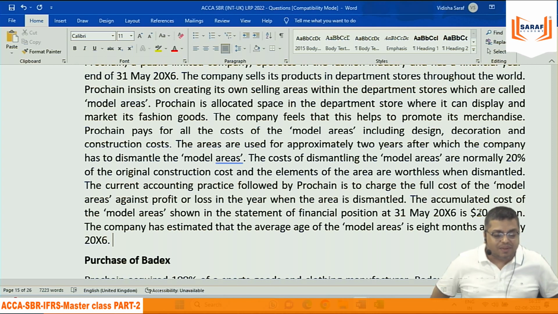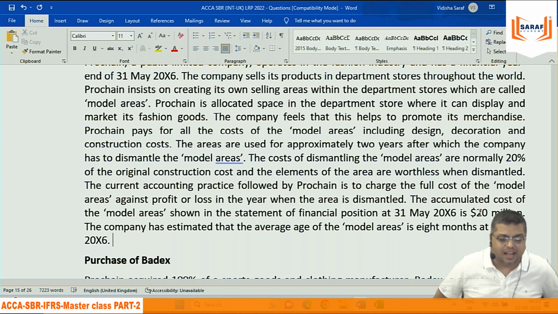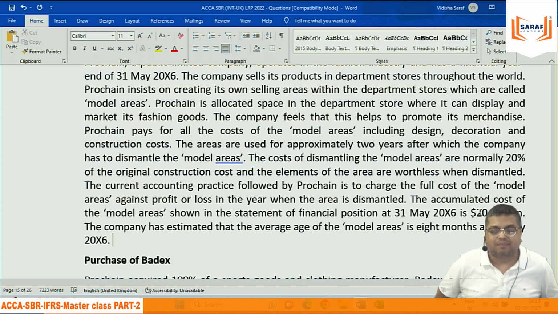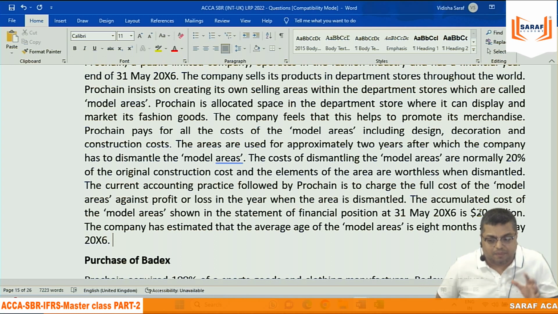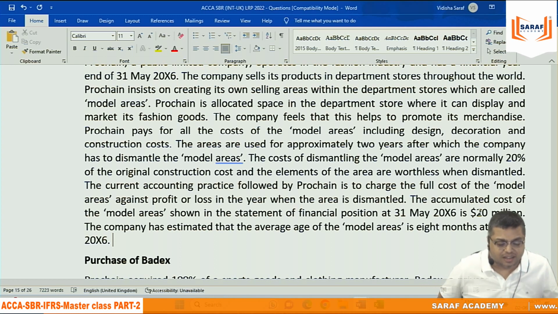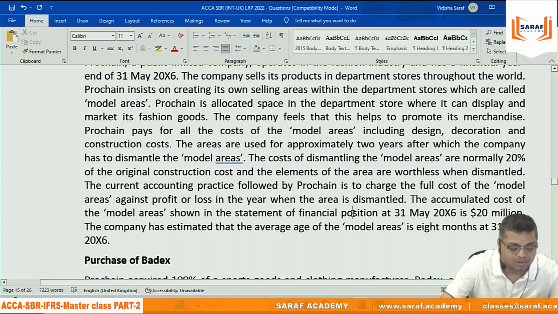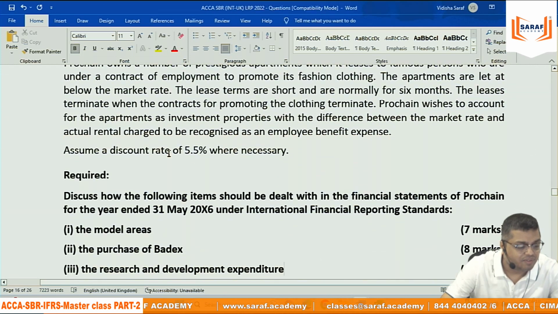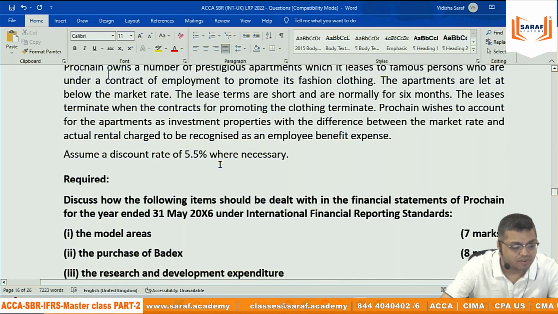Yes. 20 million is the cost, plus 20% of 20 million gives 24. The 24 has a life of 24 months. Out of that, in the current year, the average life utilized is 8 months. So 24 divided by 24 into 8 will be the depreciation. And on the 4 million, there will be an interest charge also. We also need to consider the present value of 4 million, for the present value calculation. Because it's a percentage, right? They have given the discount rate of 5%, which we can use everywhere.